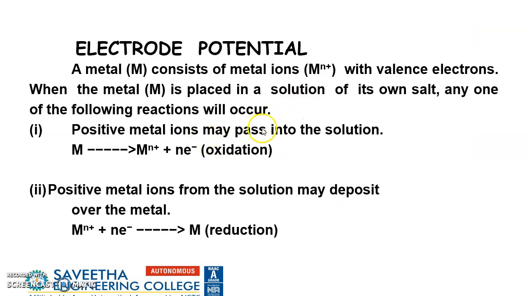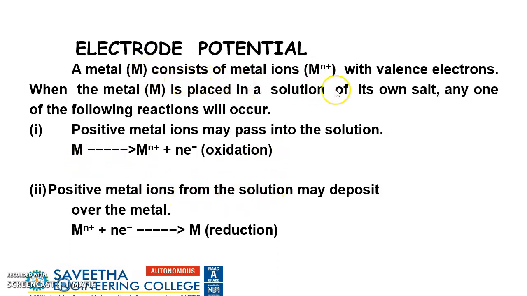So let us see what an electrode potential is. A metal will be neutral in its state when it is all alone, but when it is immersed in its own salt solution, it will generate a tendency either to lose electrons or gain electrons. That is what we call an electrode potential.